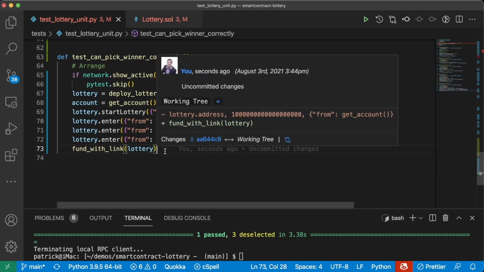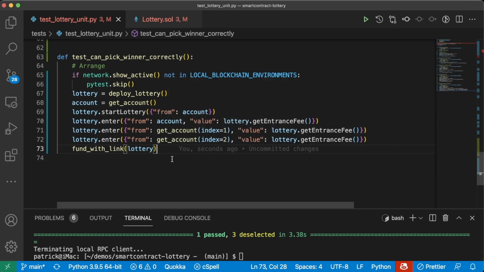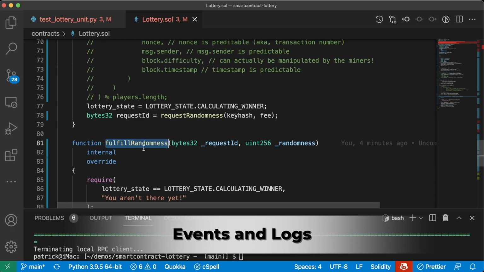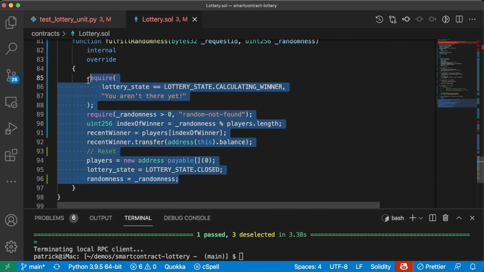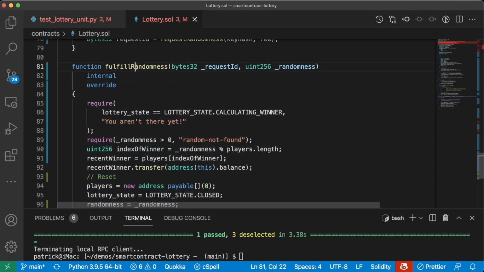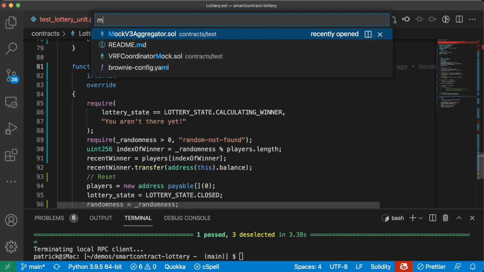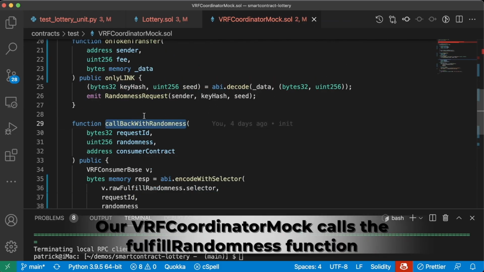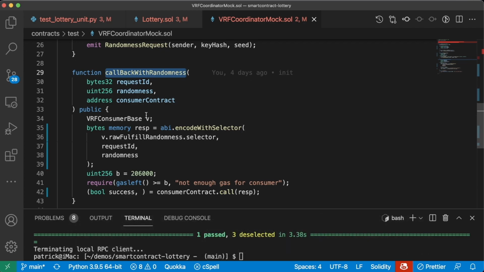And now we're going to want to choose a winner here. And this is where we actually have to modify one more thing in our lottery contract. So in order to test actually calling this fulfill randomness function and testing everything in here, we're going to need to call this fulfill randomness function. Now, if we look at our VRF coordinator mock, we have this function called callback with randomness. And this is the function that actually calls this raw fulfill randomness selector, which eventually will call that fulfill randomness function. But this is the entry point that the node actually calls. We have to pretend to be a Chainlink node and call this function.